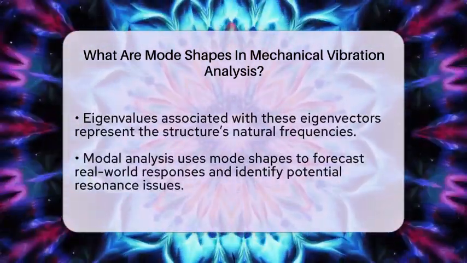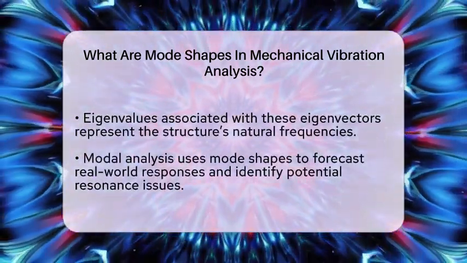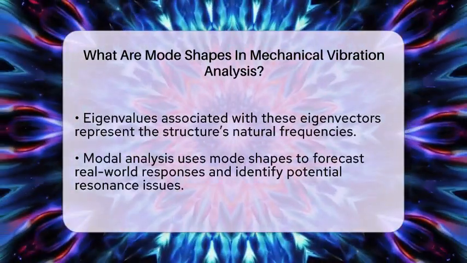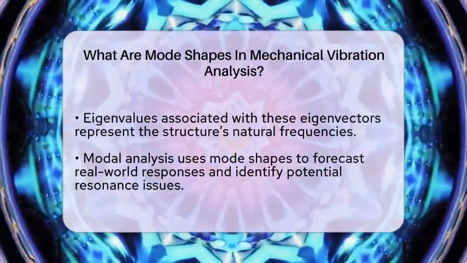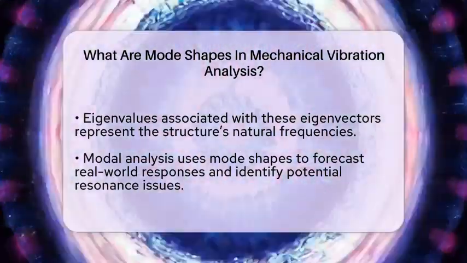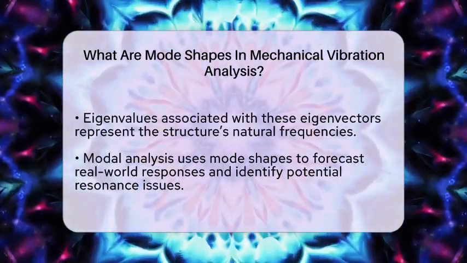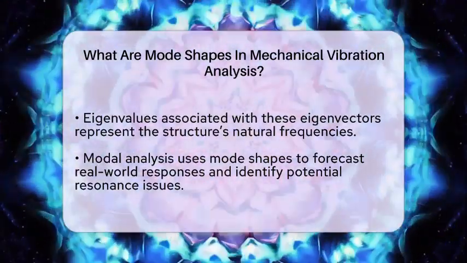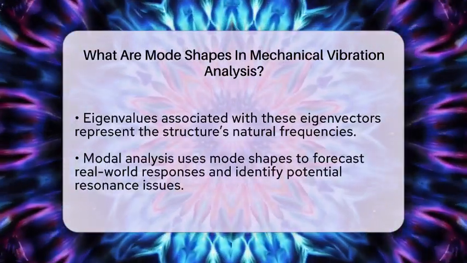Mathematically, mode shapes are solutions to the system's eigenvalue problem. They are called eigenvectors, and they come from the system's mass and stiffness properties. Each eigenvector corresponds to an eigenvalue, which is the natural frequency. This mathematical approach makes it easier to analyze complex systems with many moving parts.